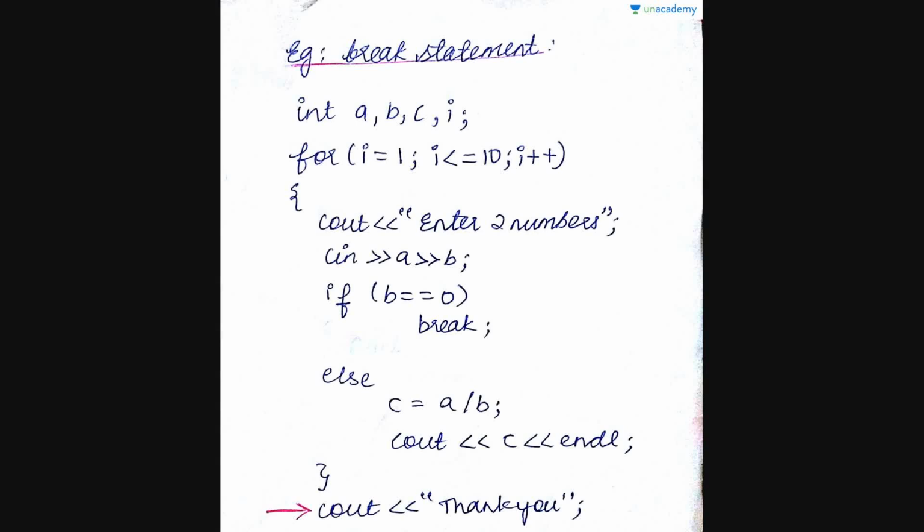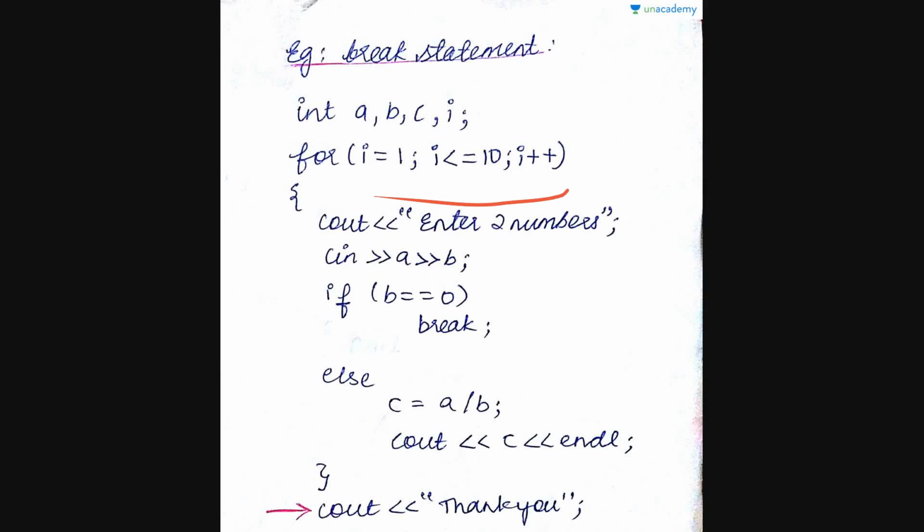Let us see an example program of a break statement. Here initialization is done, that is, declaration is done: int a, b, c and i. We have 4 variables. Let us see what they are used for. And then we have a for loop, which is for i equals 1, i less than or equal to 10, i plus plus. By this you get to know that this loop runs 10 times, because from 1 to 10 it is 10 times.